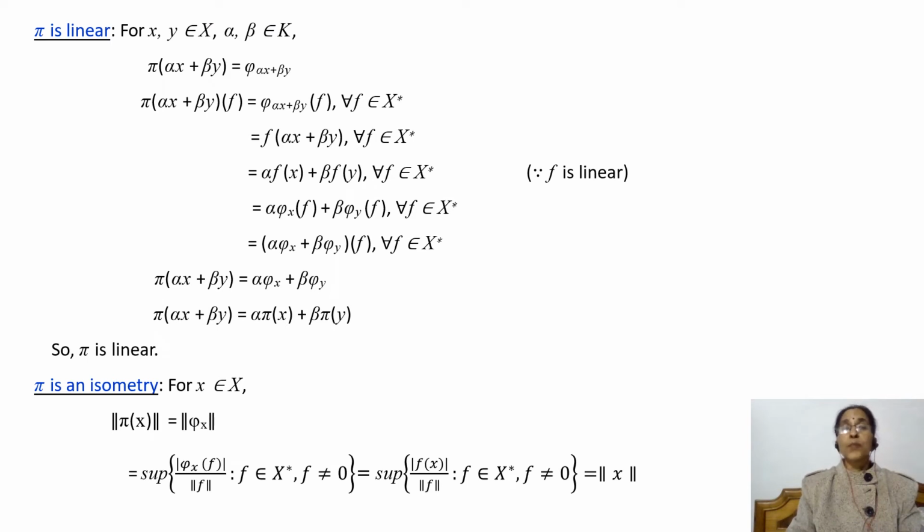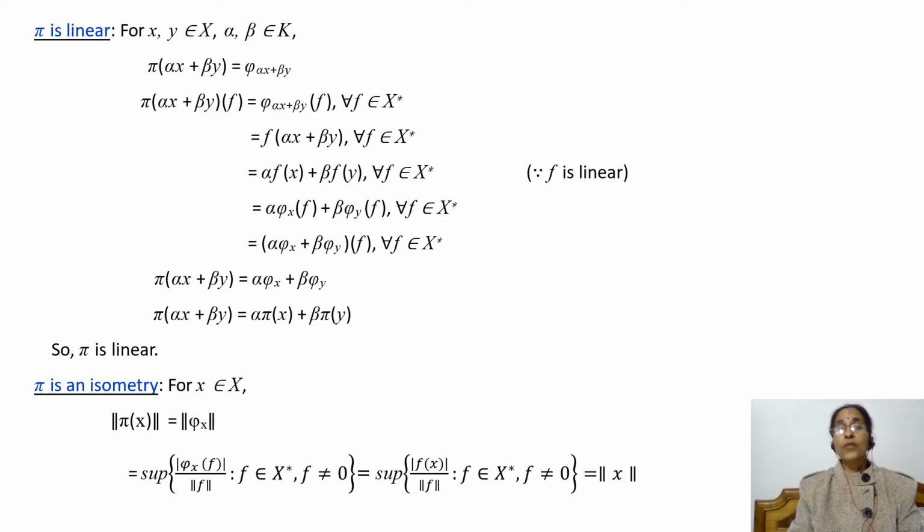That means x is equal to y, and so we have shown that π is 1-1. Now we show that π is linear. For x and y in X, for α, β in K, π(αx + βy) is equal to φ_(αx+βy) by definition of π. And since these are bounded linear functionals on X*, and these two are equal, they map every element of the domain to the same element, and that means their images are the same.